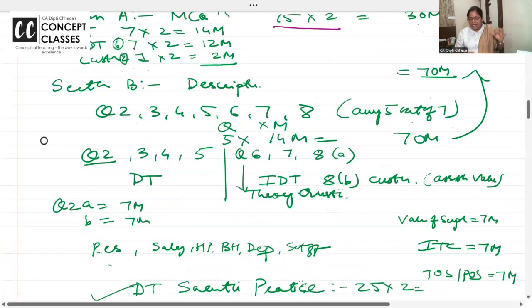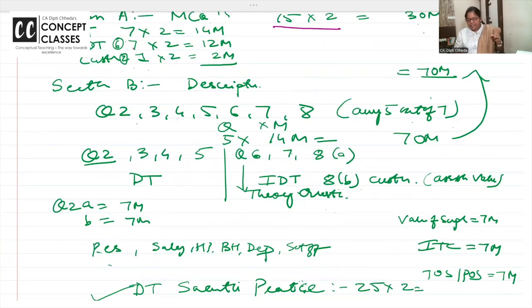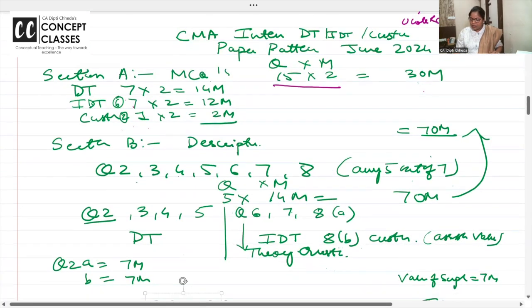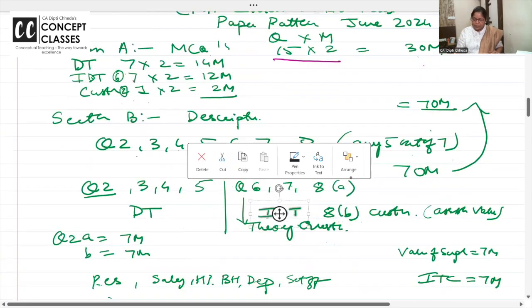So decide and start with the answer which you know very well. It's not necessary to go in sequence. I'm not saying you must do 2, then 3, 4, 5. No. If you know a question, start with it. Every question has 2 bits. It's of 14 marks each, right? So 14 into 5, 70.